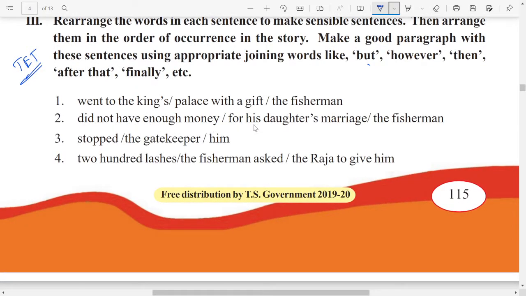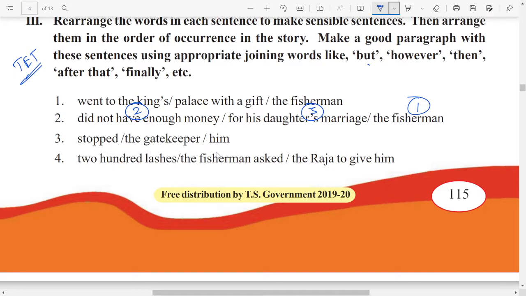Did not have enough money for his daughter's marriage. See here, who did not have enough money? The fisherman did not have enough money for his daughter's marriage. So first one is the fisherman, second one is did not have enough money, third one is for his daughter's marriage. Okay, next one. Here, if you want to connect these two statements, first two, let us check these ones after doing 3 and 4.